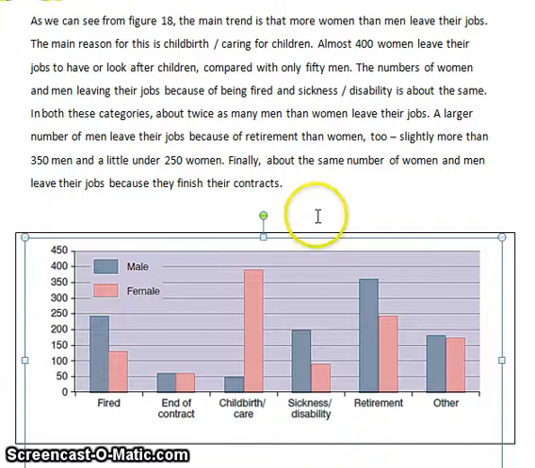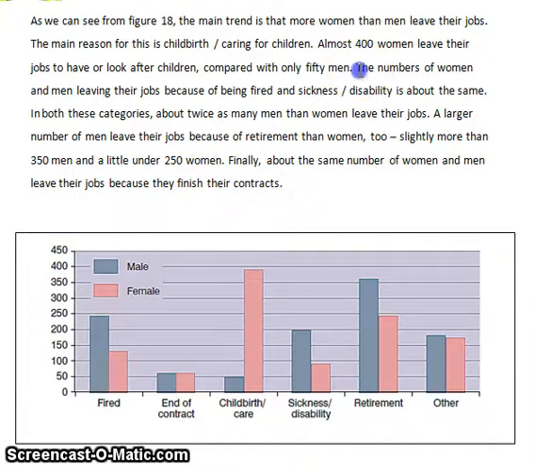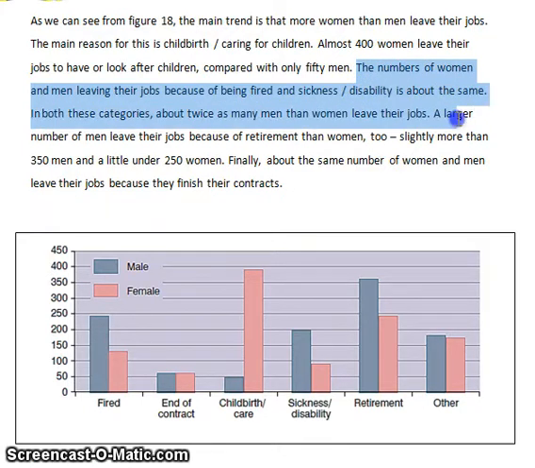After that, I go on to discuss or analyze and write about other information or data from the text. For example, the numbers of women and men leaving their jobs because of being fired and sickness disability is about the same. In both these categories, about twice as many men than women leave their jobs. You can see that being fired here and sickness disability here.